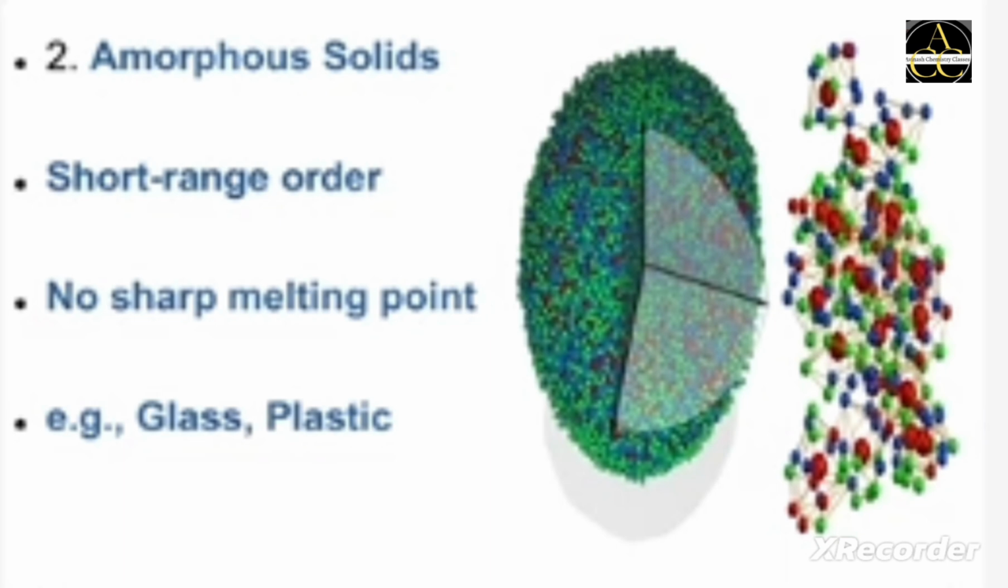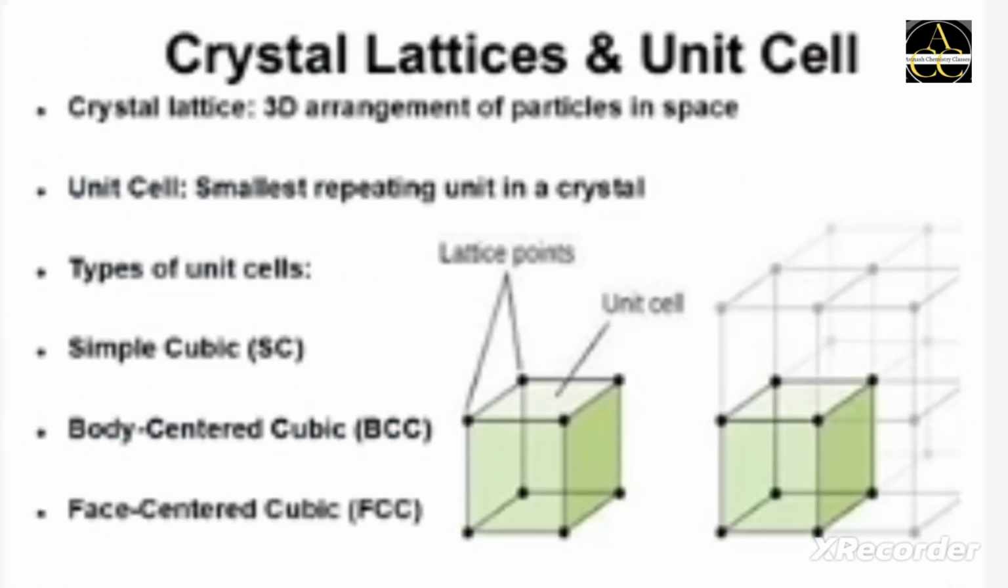A crystal lattice represents the 3D arrangement of particles in a crystal, and the unit cell is the smallest repeating unit. Understanding the types of unit cell, such as simple cubic, body centered cubic and face centered cubic, is crucial for grasping solid structures.